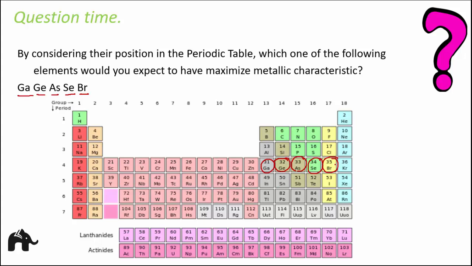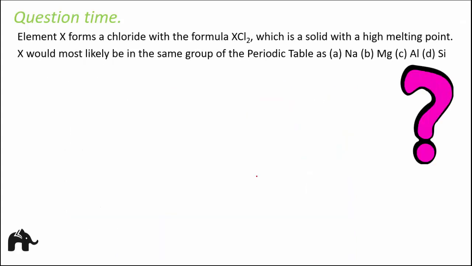Now looking at their position, we see that all of them belong to the same period. Now we know that in a period, as we move from left to right, what happens to the metallic characteristic? The metallic characteristic decreases as we move from left to right. Correct? So what happens in a period? Metallic character decreases from left to right. Correct? So that means out of these, maximum metallic character will be of gallium. Let's look at the next one.